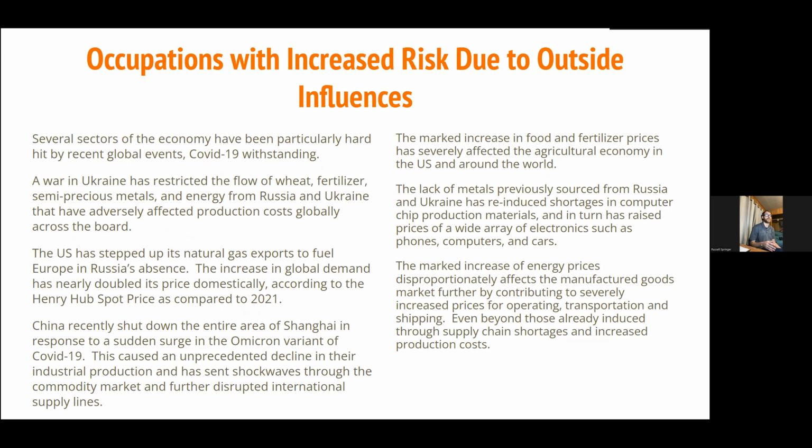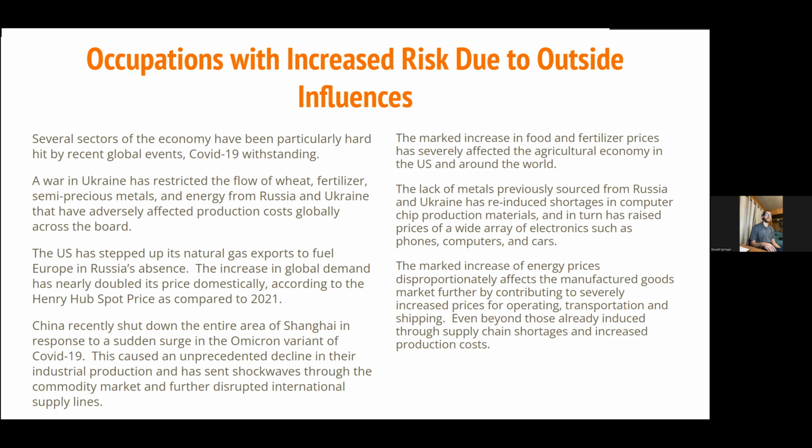Several sectors of the economy have been hit particularly hard by recent global events, COVID-19 notwithstanding. A war in Ukraine has restricted the flow of wheat, fertilizer, semi-precious metals, and energy from Russia and Ukraine that have adversely affected production costs globally across the board. To address this, the US has stepped up its natural gas exports to fuel Europe in Russia's absence. This increase in global demand has nearly doubled its price domestically, according to the Henry Hub spot price, as compared to 2021.